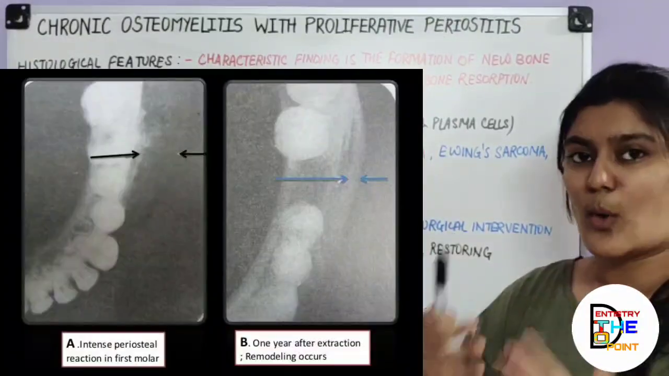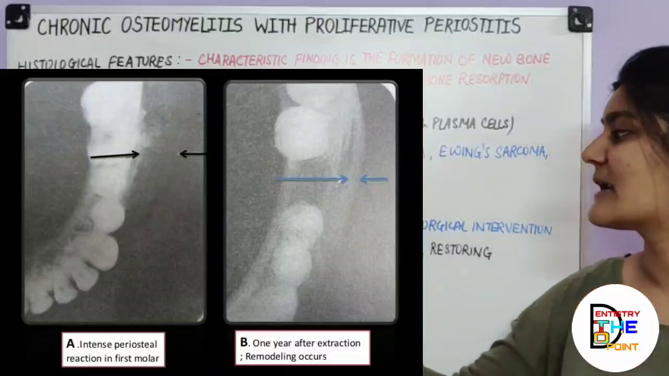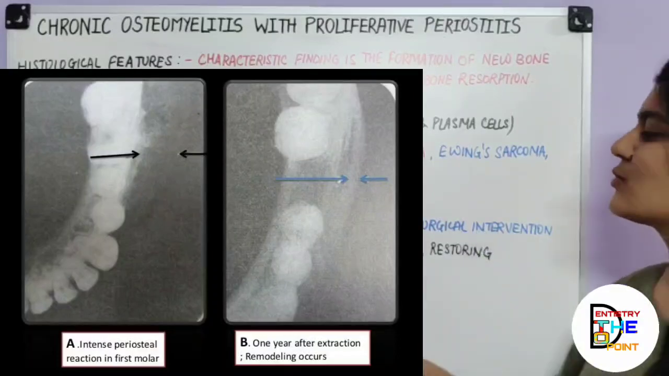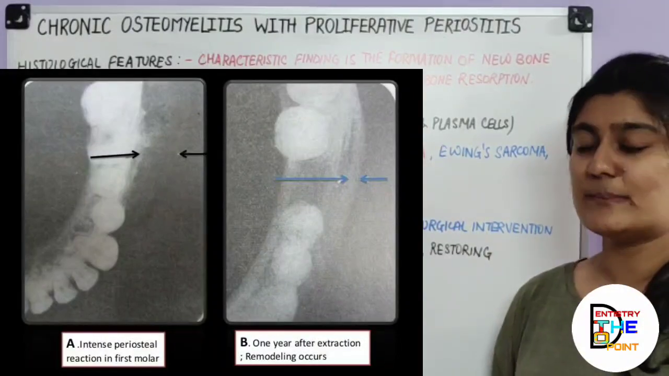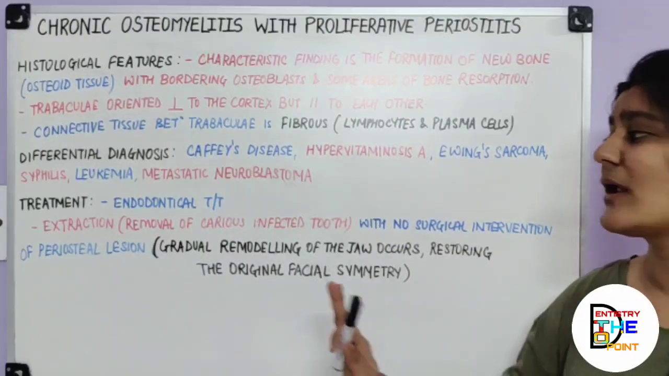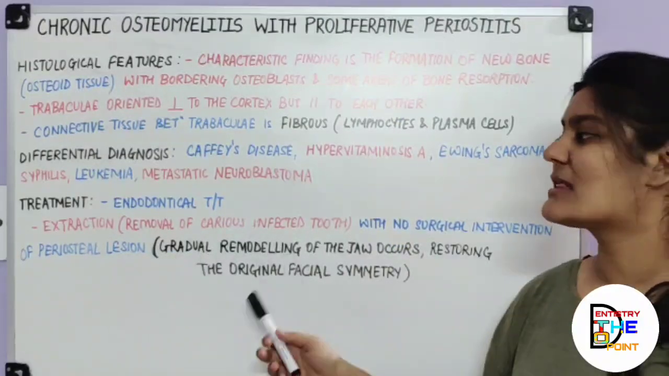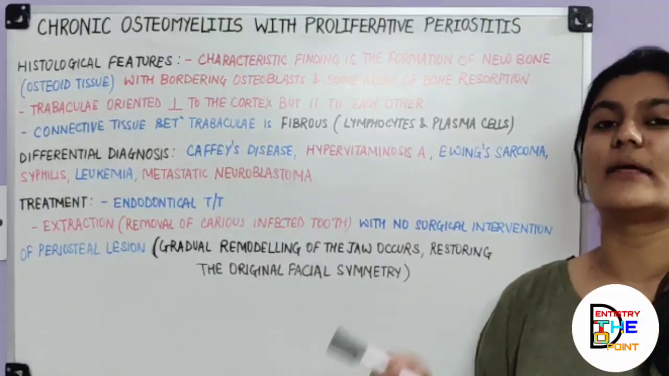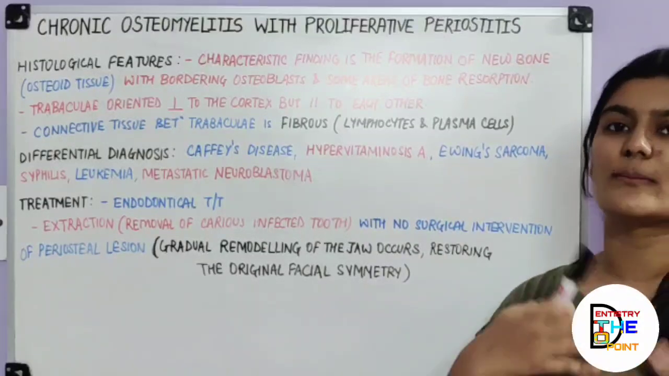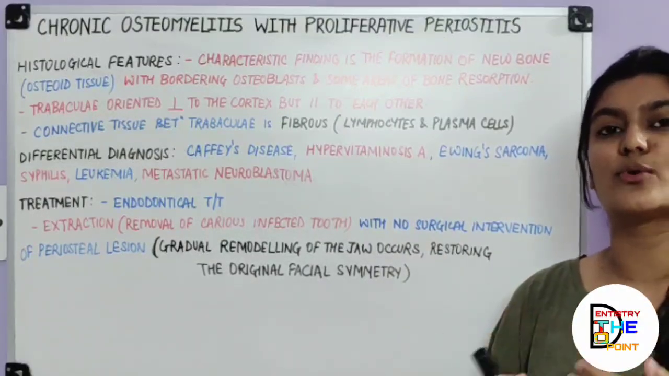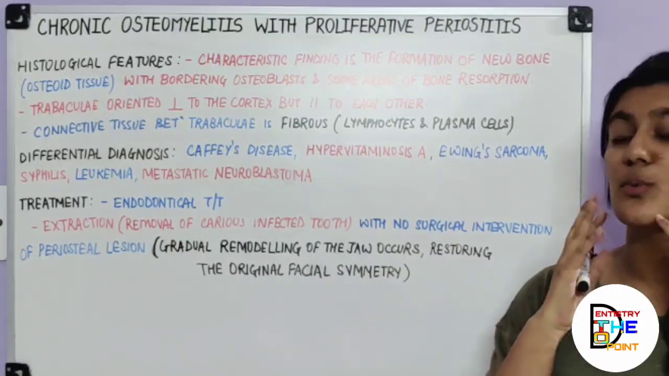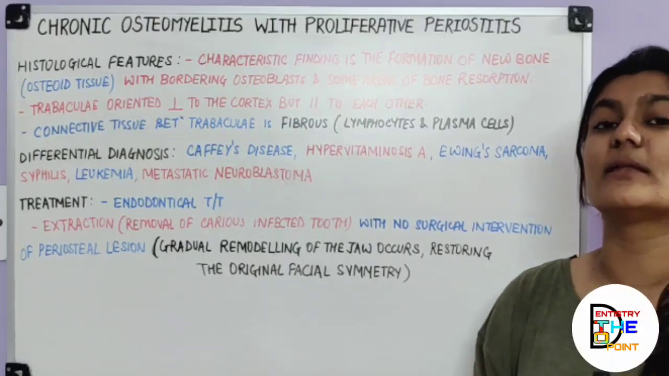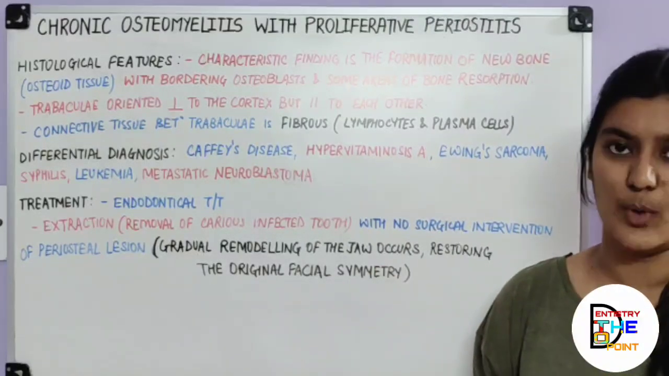Why? Because the body's own bone is gradually going to remodel. Remodeling of the jawbone will occur, restoring the original facial symmetry. Okay. So you don't have to deal with the periosteal lesion, you just have to deal with the etiology, that is the dental infection or carious tooth, either endodontically or by surgical removal, and otherwise the bone remodeling, that is formation and resorption, is going to take place, and the normal facial symmetry, which was asymmetrical earlier in the clinical manifestations as we have read, that is swelling of the jaw, is going to be restored automatically by the body itself.